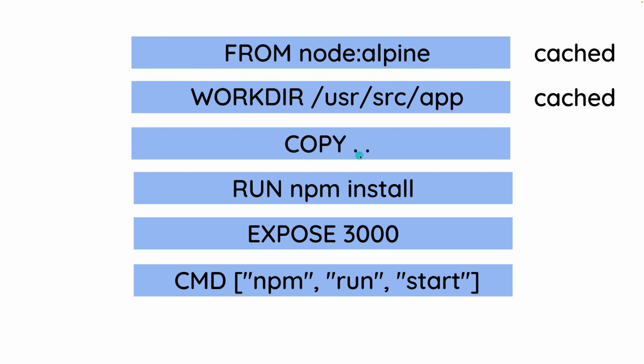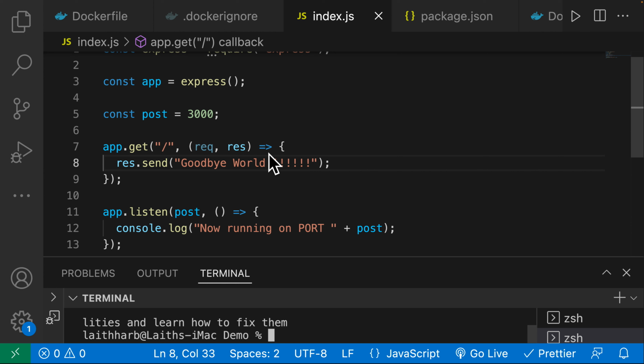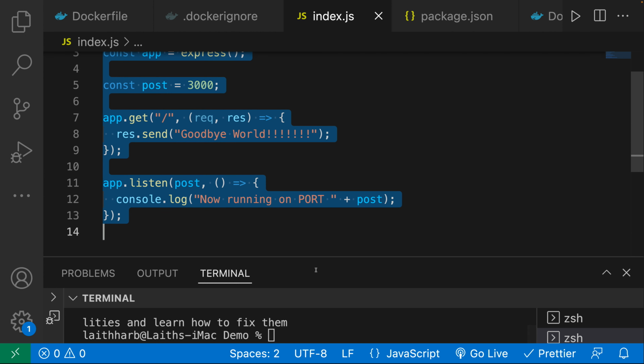So this is what was happening. We make a change. What it's going to do is cache these two steps. But this step, there is a change here, so it's not going to cache this step. And then it doesn't cache any of the other steps below it. Now, in this case, we haven't made any sort of dependency change. We just made a change in the code base.